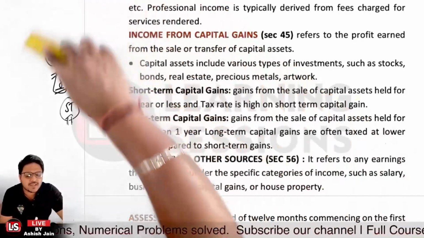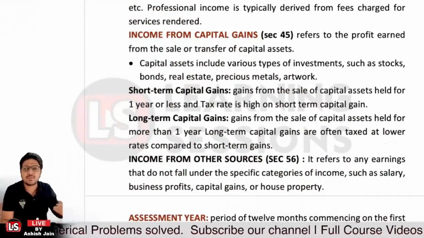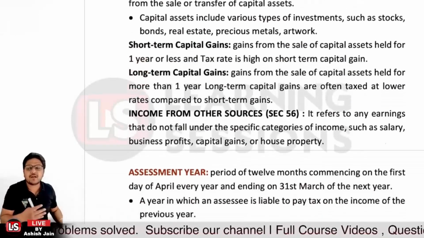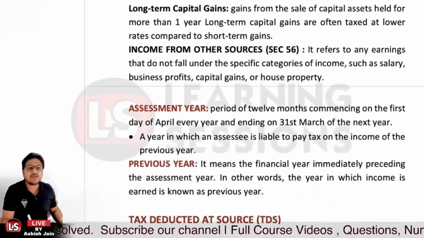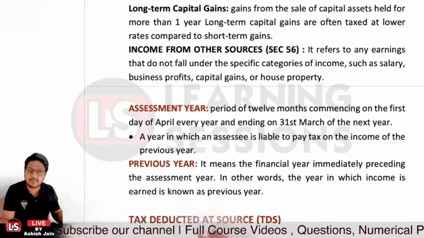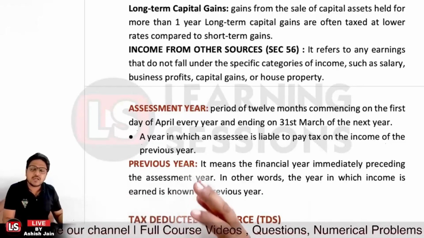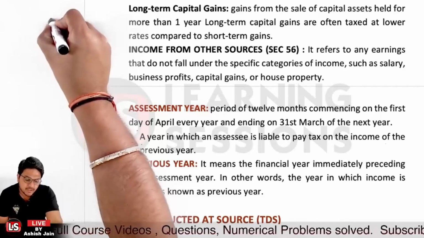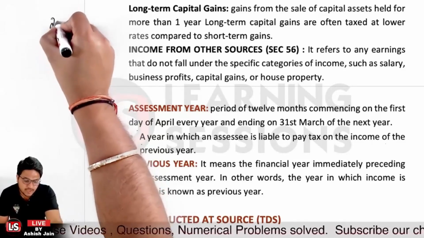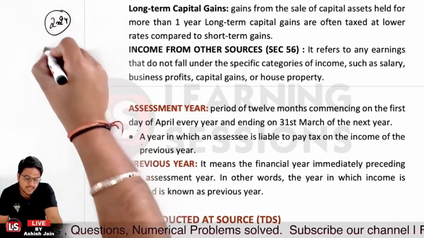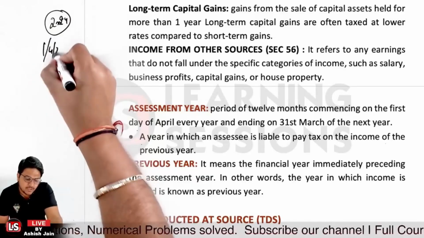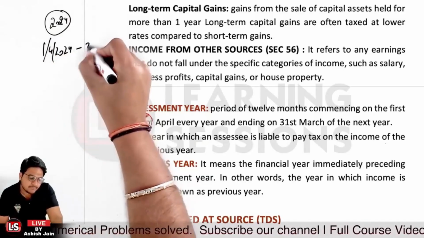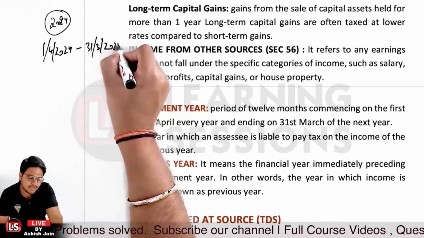And after that, it's related to the assessment year. Now, what do we mean by assessment year? It's actually a period of 12 months commencing from the 1st of April every year and ending on the 31st of March of the next year. Let's say the assessment year is 2024. What would it be? It will be from 1st of April 2024 to 31st of March 2025, right?